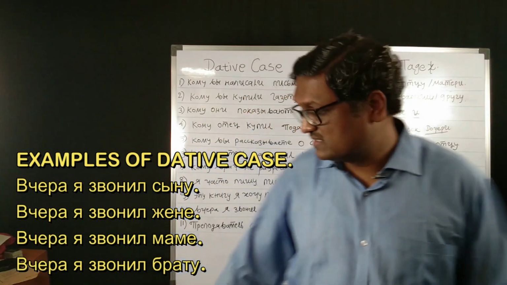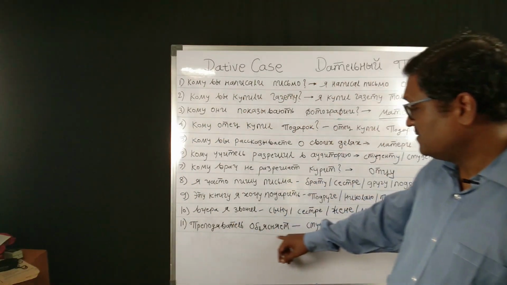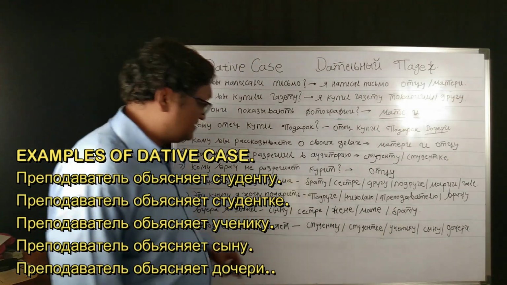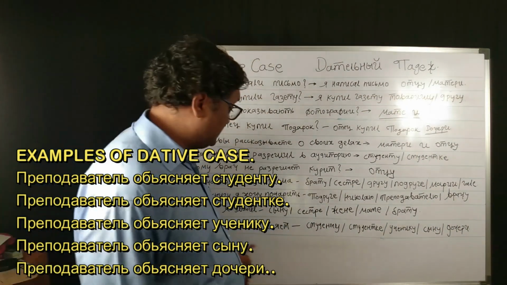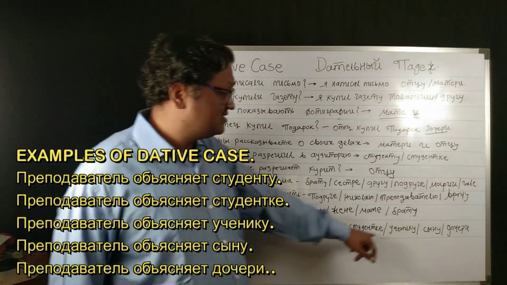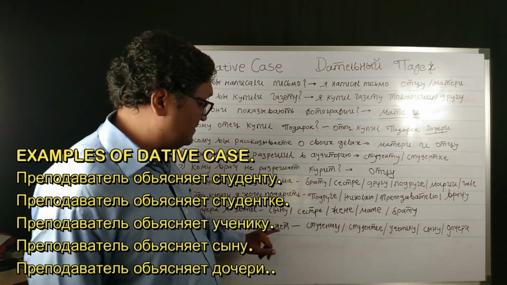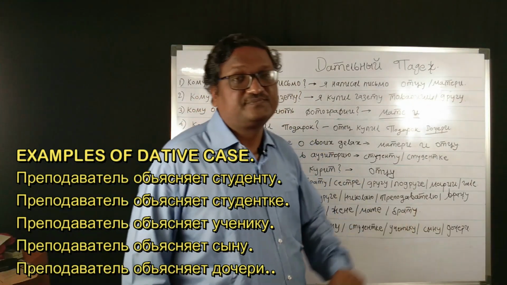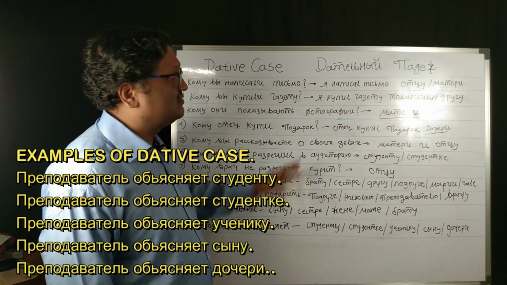And now this is the last example. Prepodavatel obeshchaet. Komu prepodavatel obeshchaet? Prepodavatel obeshchaet studentu. Studentke prepodavatel obeshchaet. Uchenitsu prepodavatel obeshchaet. Synu prepodavatel obeshchaet. Docheri. These are the examples of the dative case.